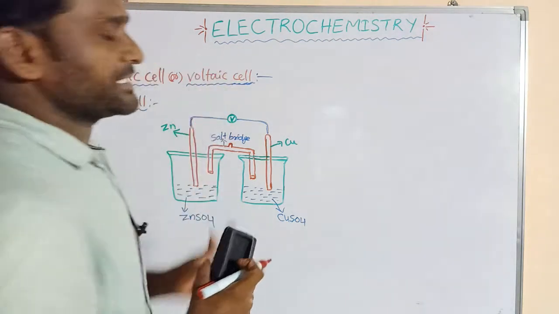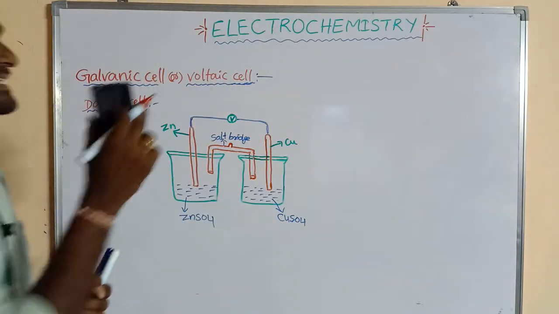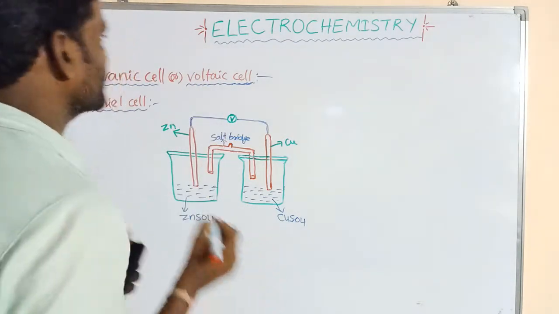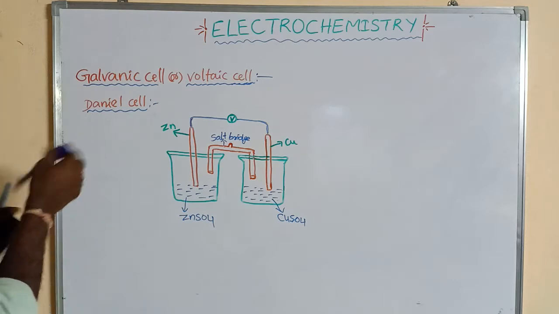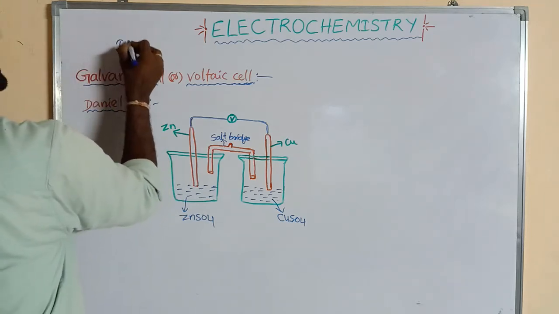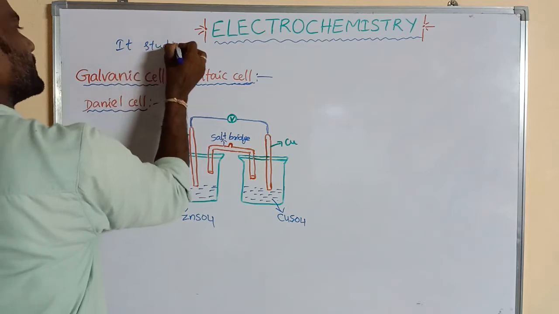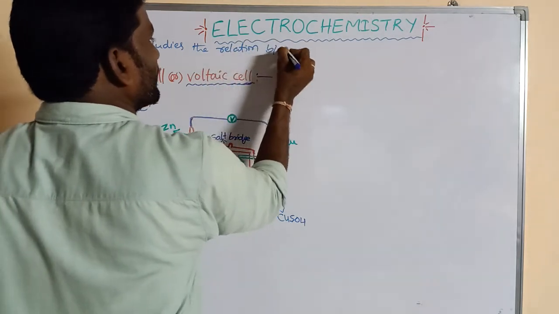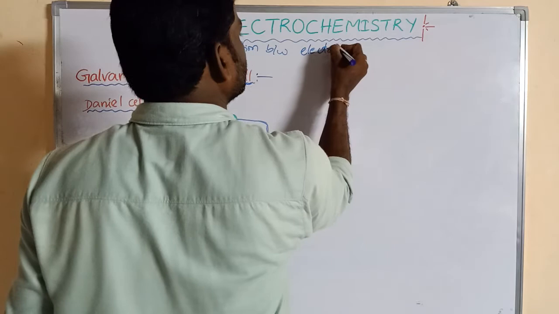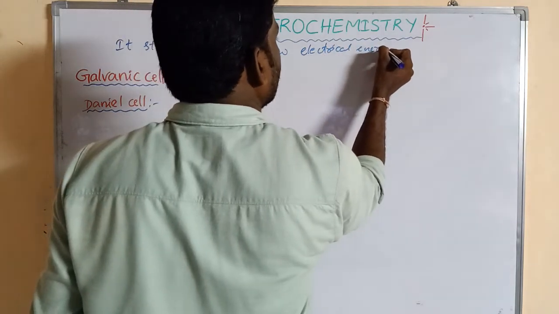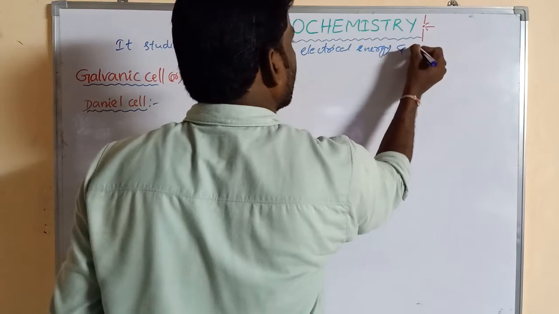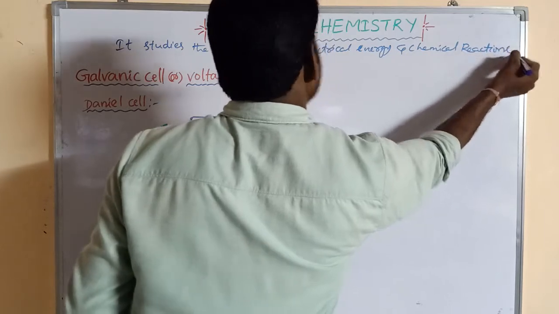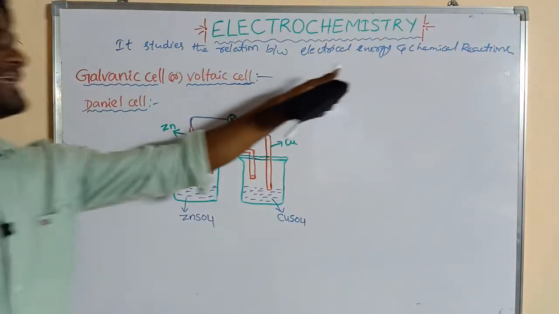So first of all, electrochemistry. Electrochemistry studies the relation between electrical energy and chemical reactions.